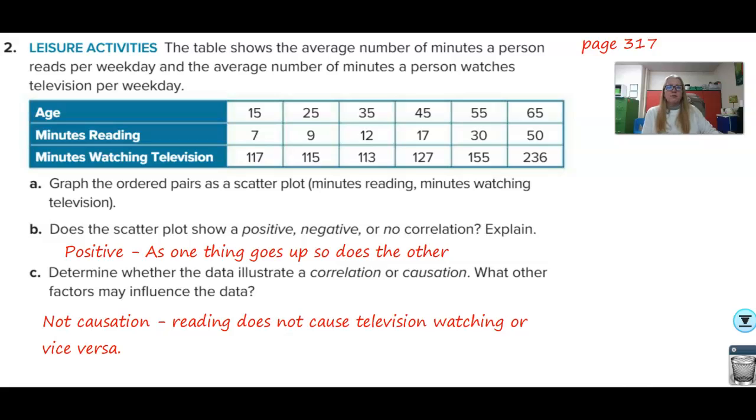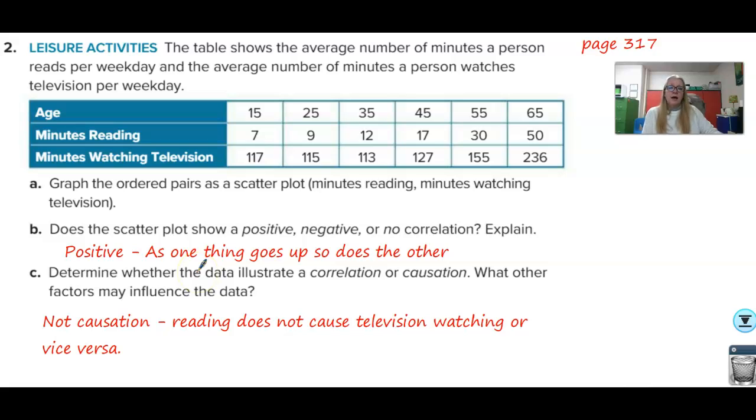Leisure activities. The table shows the average number of minutes a person reads per weekday and the average number of minutes a person watches television per weekday. Well, it looks to me they want you to graph the ordered pairs. And hey, if you've got graph paper at home, by all means, knock yourself out. But looking here, as the minutes spent reading increases, so does the minutes spent watching television. Because this is going up and this is going up, it is a positive correlation. As one thing goes up, so does the other. But is it a correlation or is it a causation?